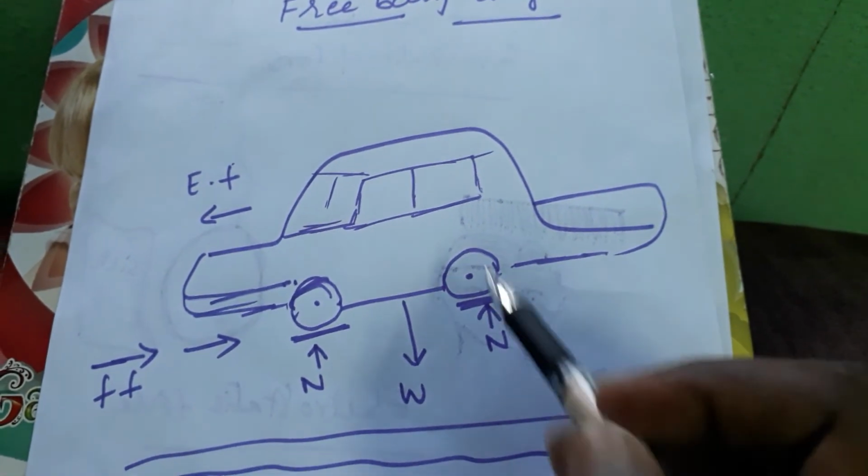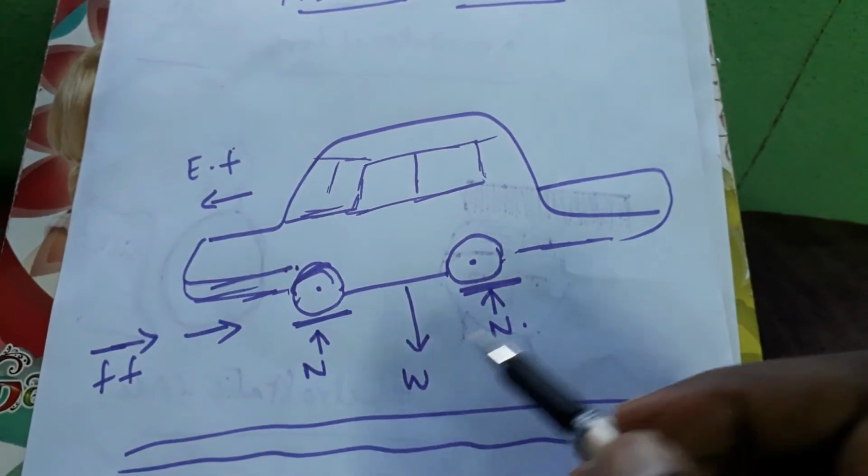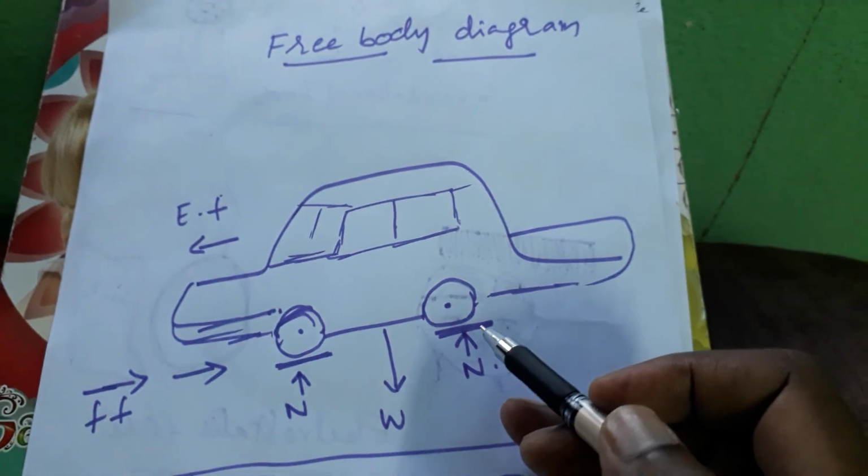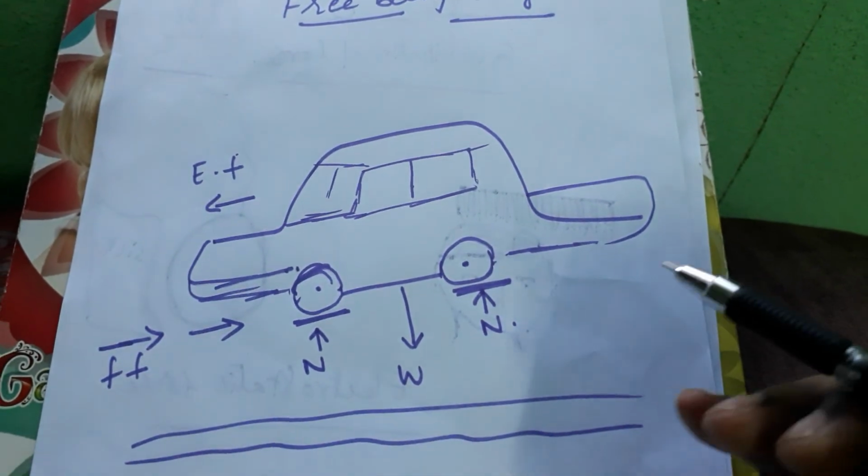So we can see different forces. We can show the different forces acting on a body. This diagram is called a free body diagram about force.